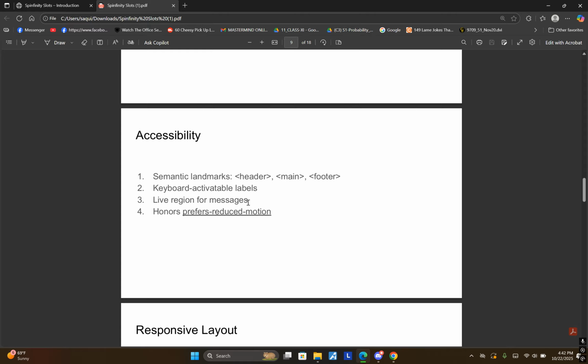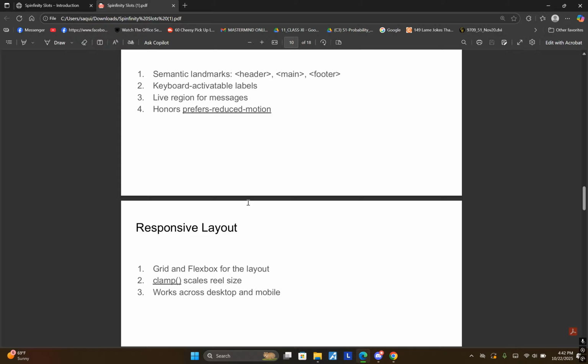For accessibility, we also focused on the structure. It uses semantic tags like header, main, and footer so screen readers understand it. All toggles have label elements so they can be activated with a keyboard or a screen reader. The message bar uses an ARIA live region to announce state changes like you win, and we respect prefers-reduced-motion, so motion automatically tones down if the user prefers less animation.